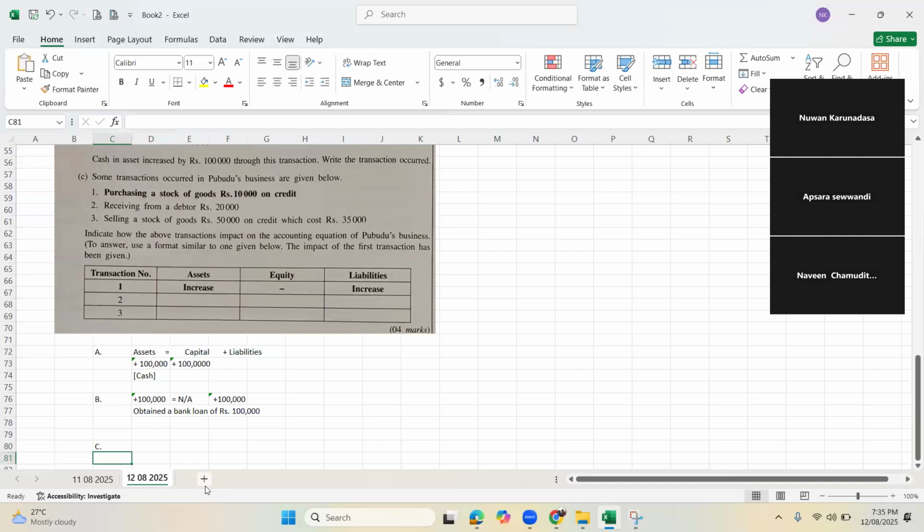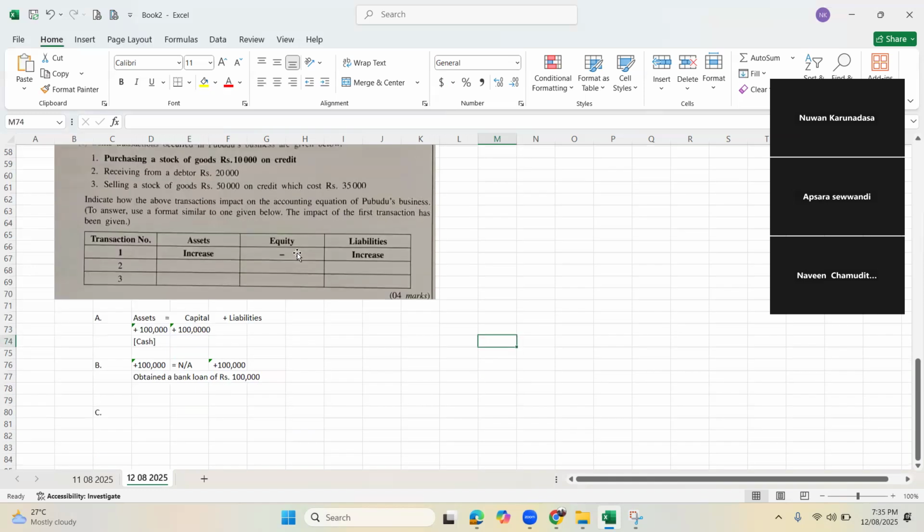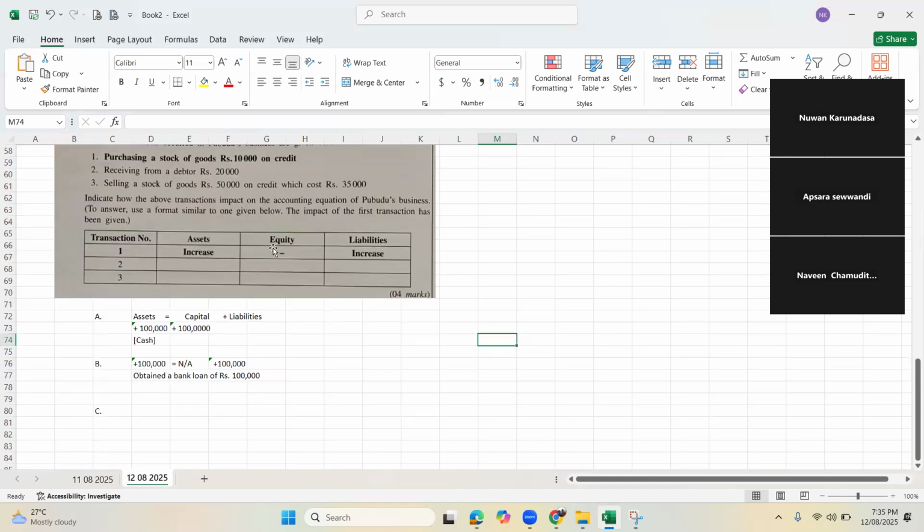Apsara, was it clear to you? Yes, sir. Very good. C. Some transactions occurred in Pubudu's business are given below. This is another story. Indicate how the above transactions impact the accounting equation of Pubudu's business. To answer, use the format similar to the one given below. The impact of the first transaction has been given.